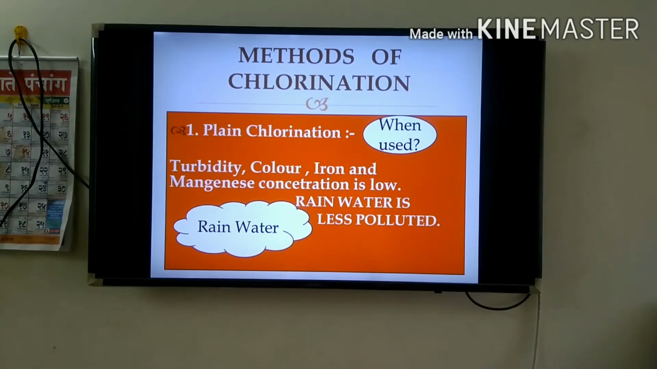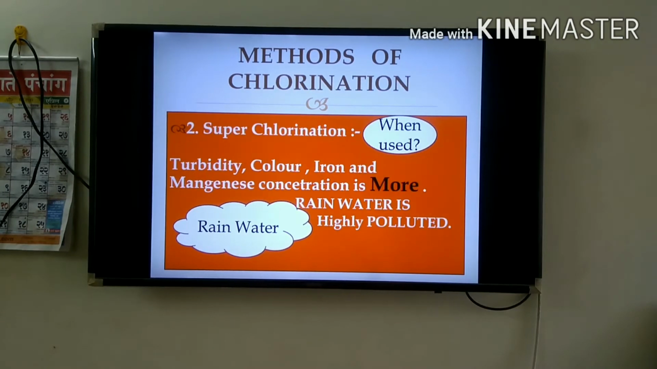Methods of chlorination. First, plain chlorination. It is used when the turbidity, color, iron and manganese concentrations are low and the raw water is less polluted. With less pollution we can use plain chlorination, that is free chlorine. Second, superchlorination. Here the raw water is highly polluted, that is, turbidity, color, iron and manganese concentrations are more.